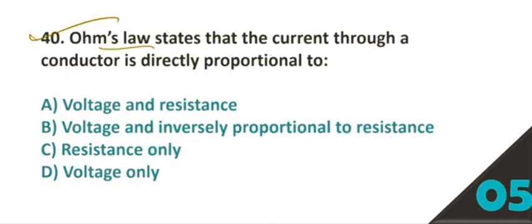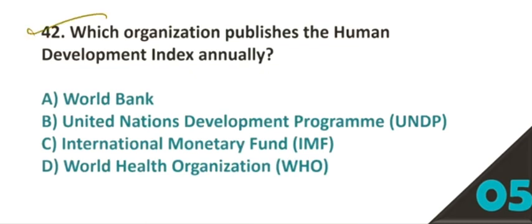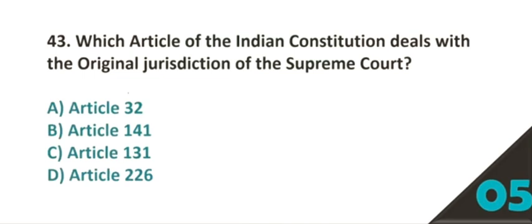40. Ohm's law states that the current through a conductor is directly proportional to? Option number B, voltage, and inversely proportional to resistance. 41. Mohenjo-daro is located in present day? Option number C, Pakistan. 42. Which organization publishes the Human Development Index annually? Option number B, United Nations Development Programme.